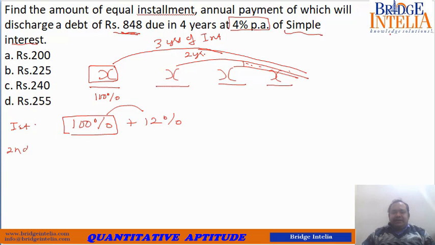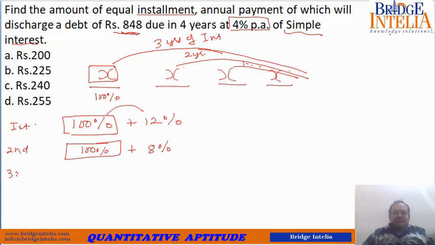Second installment, you return X, that means 100% of X, and this second installment has the opportunity to earn interest for the coming 2 years. So 4 into 2, 8% more you are going to earn.